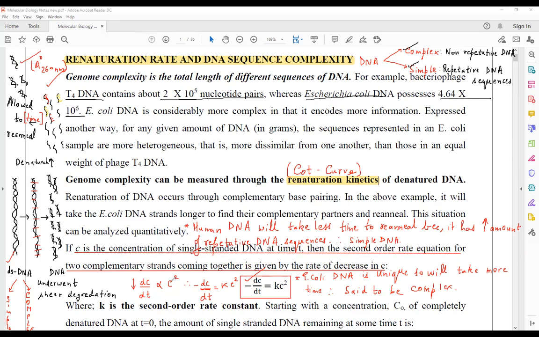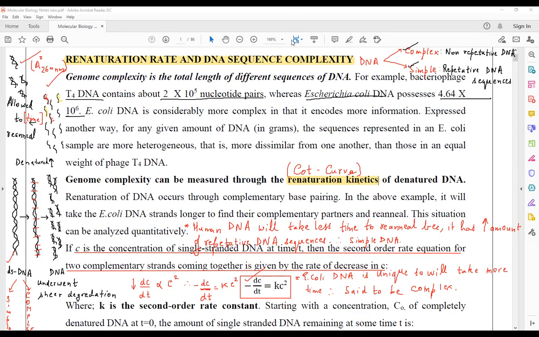Because the decrease in the concentration of single stranded DNA with respect to time is directly proportional to the concentration of the single stranded DNA at that point. How fast will the single stranded DNA decrease? The fall in the concentration of single stranded DNA will depend upon the concentration of single stranded DNA raised to the power of 2. So this is the equation that you are going to obtain: minus dc by dt equals kc square.